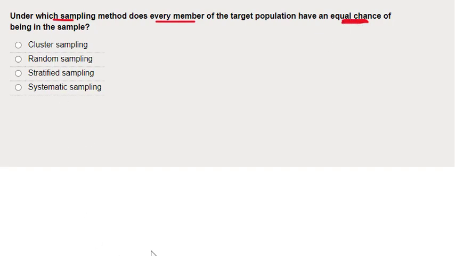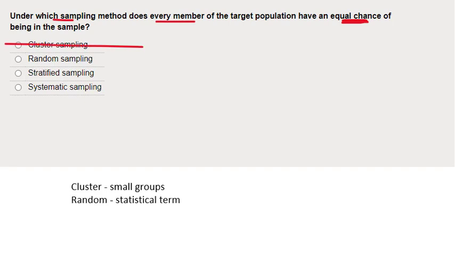So what do I know about each of these? Let's go through them in turn and try and eliminate some wrong answers. So I remember that cluster sampling is all about having little groups. So you'd select 5 or 6 items in the population that are next to each other, a group or a cluster. So that means if you're in that group, you've got a better chance of being selected than in other groups. And therefore, that doesn't mean everyone's got an equal chance. It's not cluster.